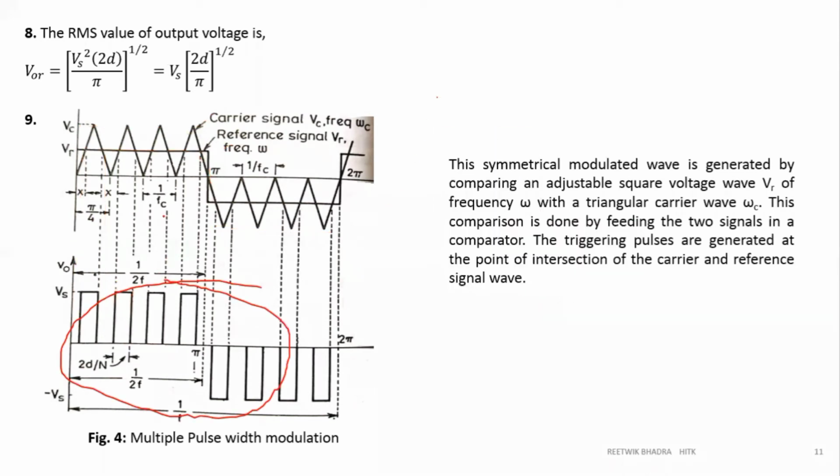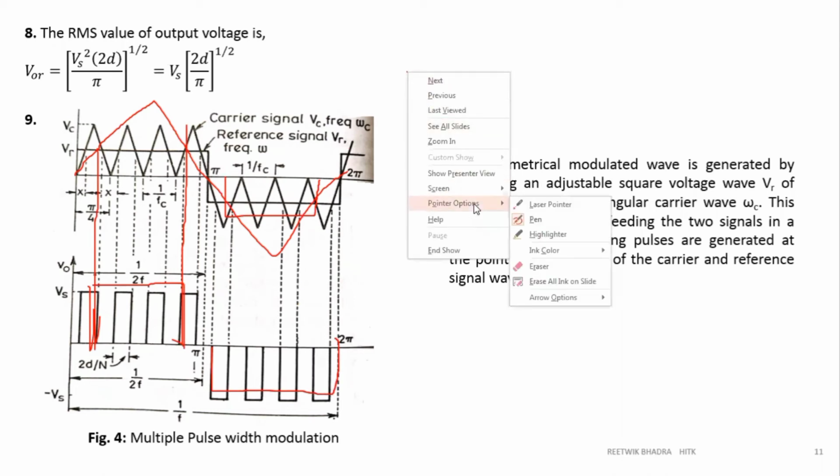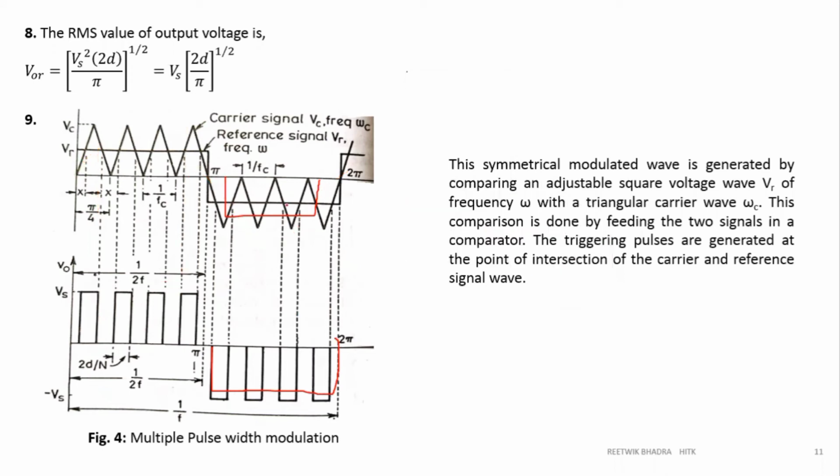Now, why am I telling you that you should take a high frequency wave? If you take one triangle over here and one triangle over here, you will have one cutting portion, so you will have only one pulse over here, right? One pulse. So you will get again single pulse modulation. But we need to have multiple pulses per half cycle. So that's why we have to go for a very high frequency carrier signal, that is a triangular wave, and compare it with square wave.